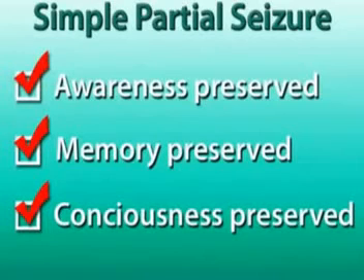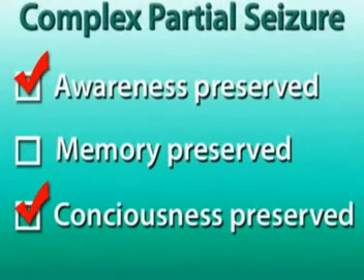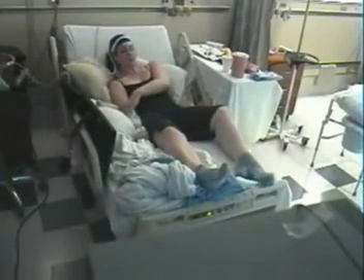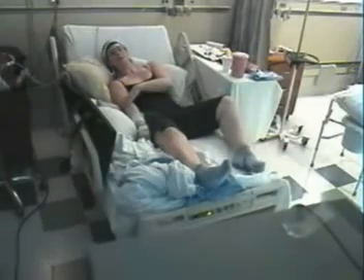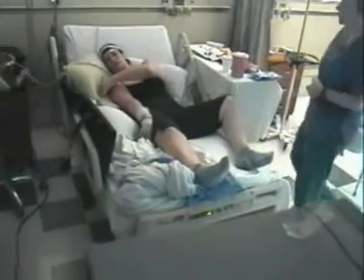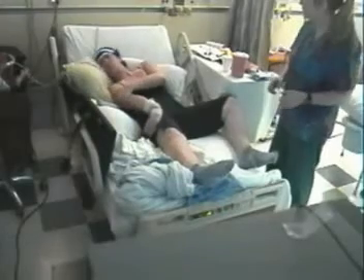In general, when awareness, memory, and consciousness are preserved during the seizure, then a seizure is called simple partial. However, if any are impaired, then the seizure is called complex partial. Someone experiencing a complex partial seizure lives in a moment-to-moment world. During this time, he or she may repeat the same phrase or action over and over in an automatic loop, not recognizing the repetition. This person also may fumble hands, smack the lips, or grab tightly onto things during the seizure. This automatic activity is called an automatism.